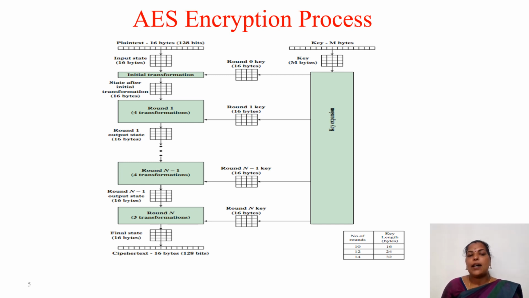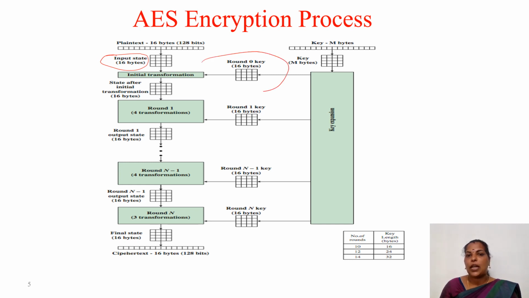Coming to the architecture of the AES encryption process, this is the basic block schematic of the encryption process. We have already seen the advantage that the design is very simple. Here you look at the plain text, which is 16 bytes, that is 128 bits, and this plain text is converted to a state, the input state. Input state in the sense it is converted to a matrix. That's it, it is converted to a state. Then that state is passed on to the initial transformation.